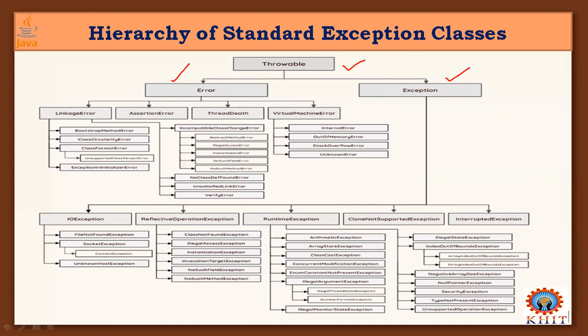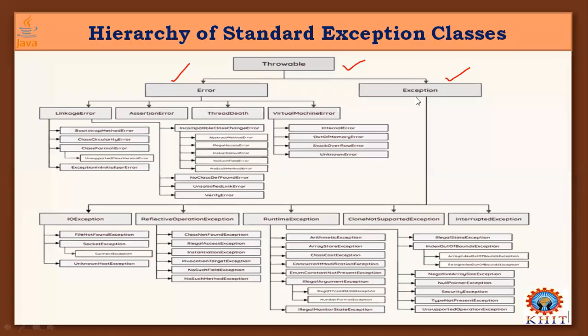So this is a fully defined hierarchy of standard exception classes. Here, in this Exception class, I told you that we are discussing mainly the runtime exceptions, the subclass of the Exception class.